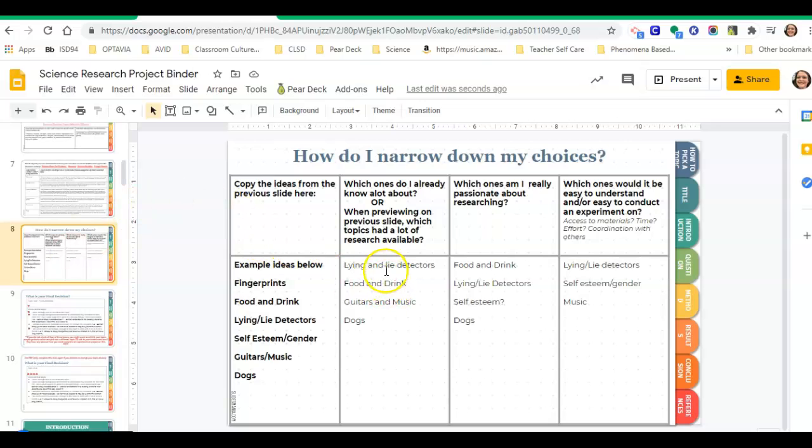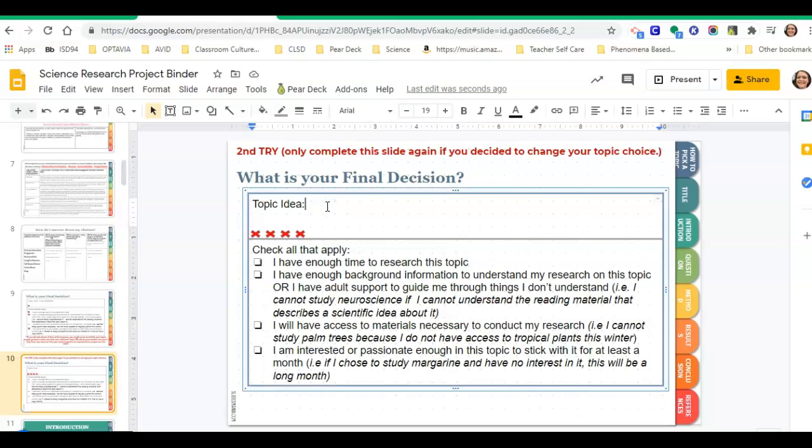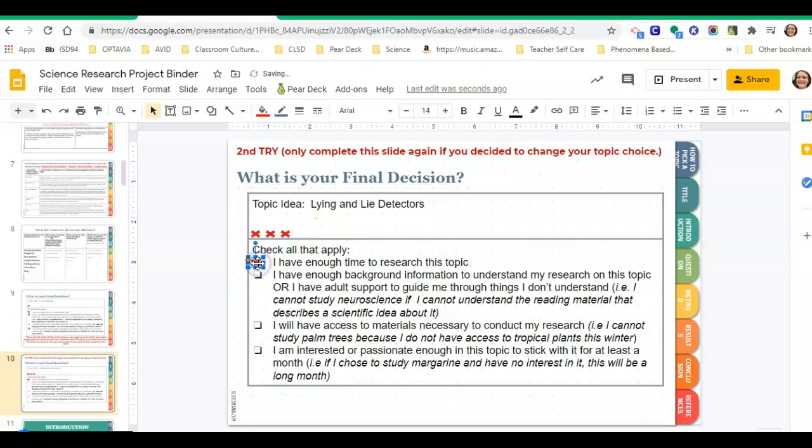And just scanning through here, I see that lying and lie detectors actually showed up in all 3 of my columns. So I'm going to go here and I'm going to maybe try that instead and see if that would work. So lying and lie detectors. So I have enough time to research this topic. I have over a month, so again, I think that that would be a check in my box. Enough background information to understand research on this topic or adult help. Again, as I was looking through the information that I found in my research, I feel like I understood it. It's nothing that's too complicated for me to understand what they're talking about, so I feel like that'd be a check as well. Access to materials necessary to conduct my research.